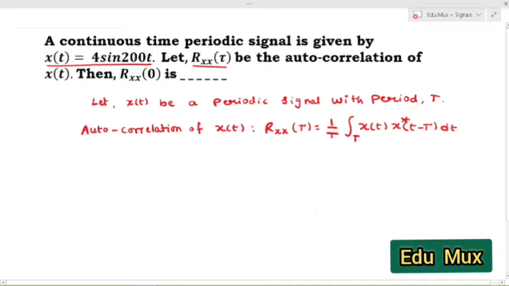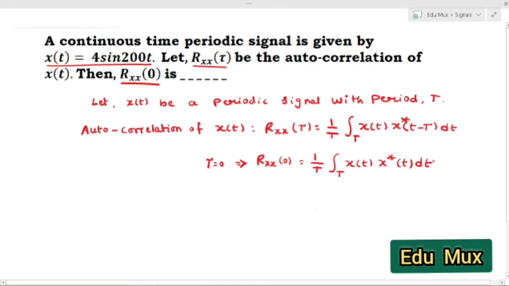Now the question is Rx of 0. If I put tau is equal to 0, then Rx of 0 becomes 1 by T integration over T x of t x star of t dt, because tau is equal to 0.